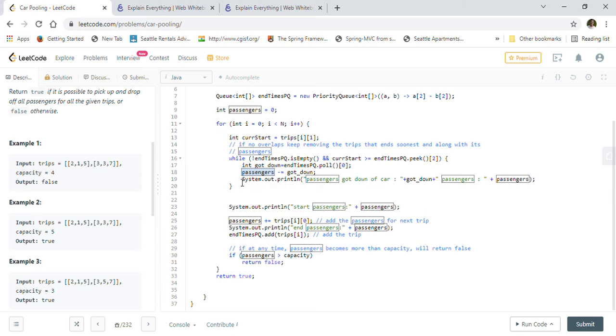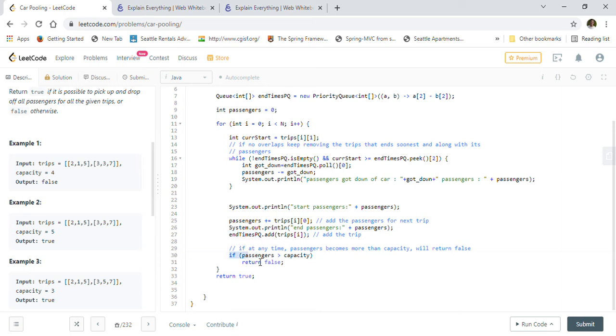After that I am just putting system out, because I wanted to show you the stack trace when we are running the program. This one is important: we will add the current trip's passengers to the passengers variable. The passengers variable keeps track of total passengers at any time during the trips. And then we also add the current trip into the end time PQ, the priority queue.